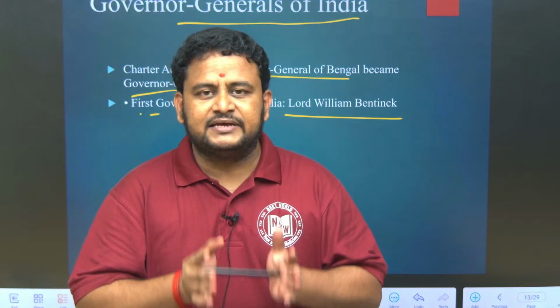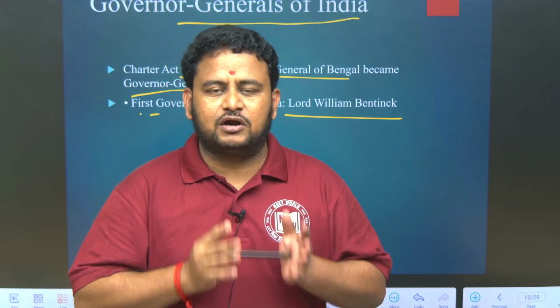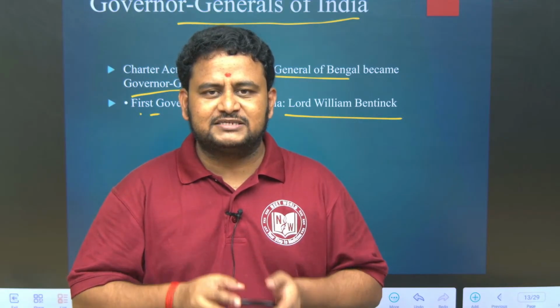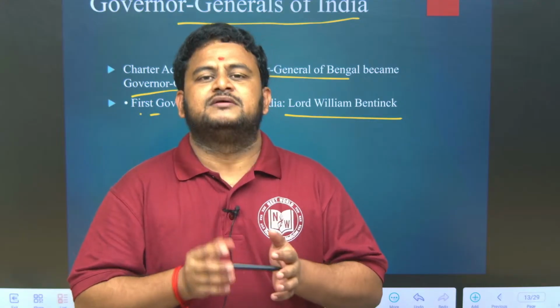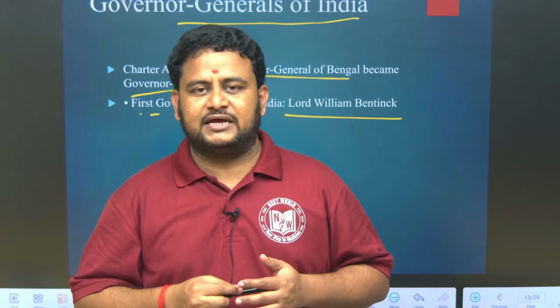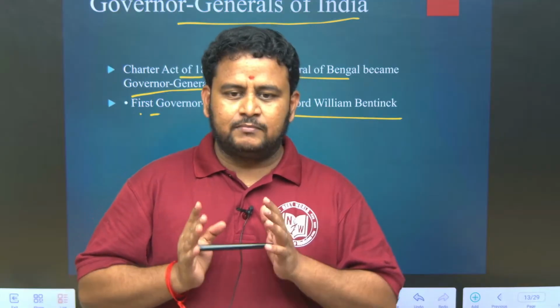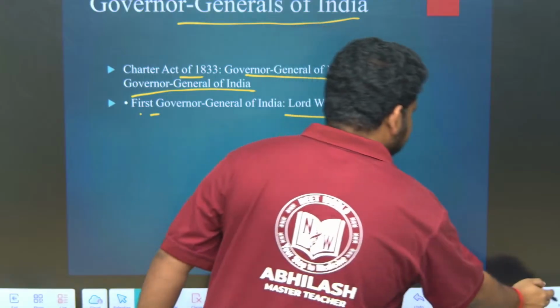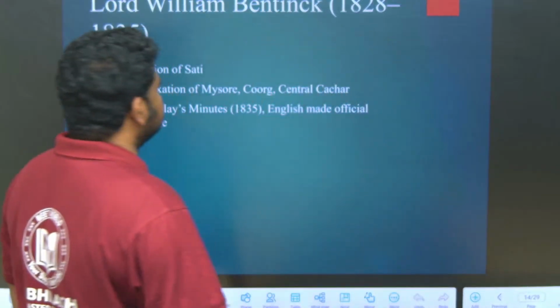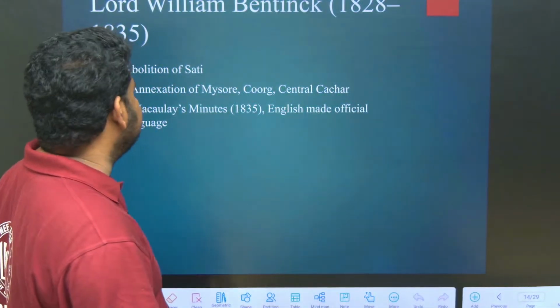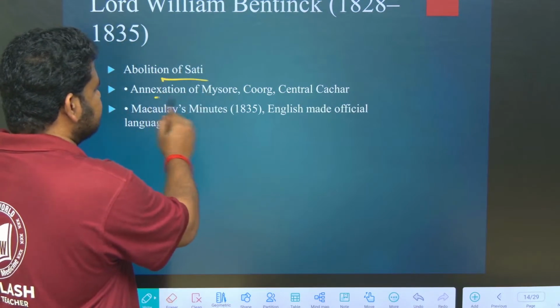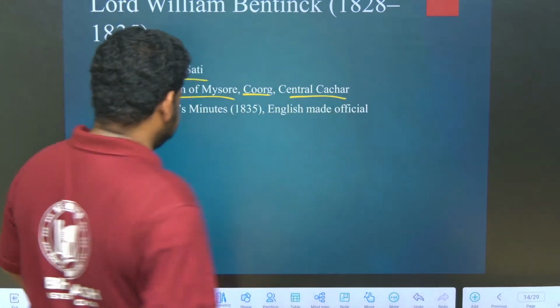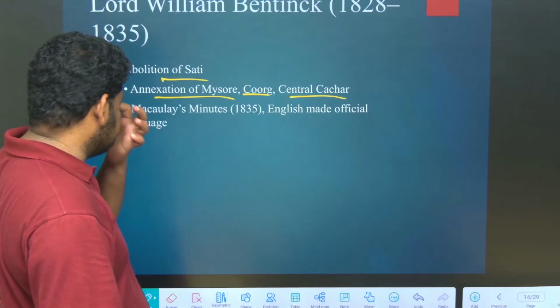Lord William Bentinck is very important because he brought a lot of social and religious reforms. One of the things is he abolished the Sati system with the help of Raja Ram Mohan Roy. He was a close associate of Raja Ram Mohan Roy. Clear? So, the first Governor General of India is Lord William Bentinck. Let us see some points about him. Abolition of Sati, I told you. Annexation of Mysore, Coorg and Central Kachar.